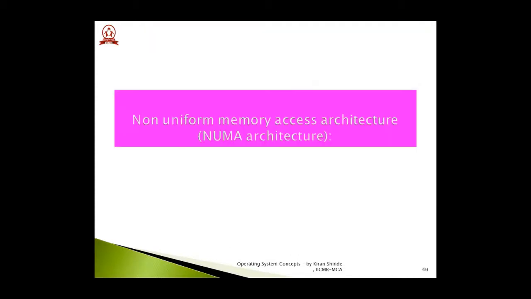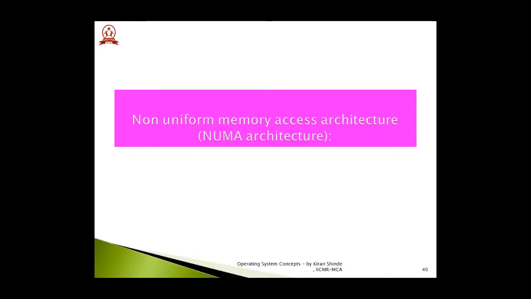Let's go ahead. The second type of memory access architecture is NUMA, that is non-uniform memory access architecture. In the NUMA multiprocessor model, the access time varies with the location of the memory. Here, the access time will not be uniform as in the case of UMA.